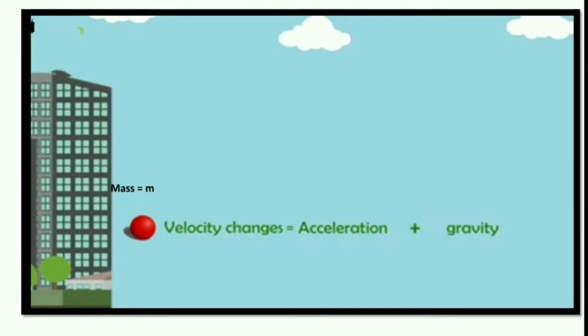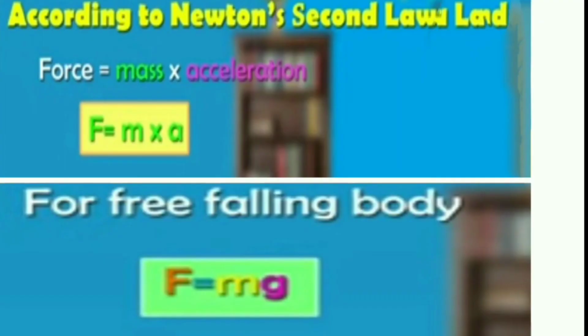Suppose that the ball which was in free fall has mass m. It's continuously falling down because of gravity. According to Newton's second law, we know that force is equal to mass into acceleration, and here the acceleration is caused by gravity.